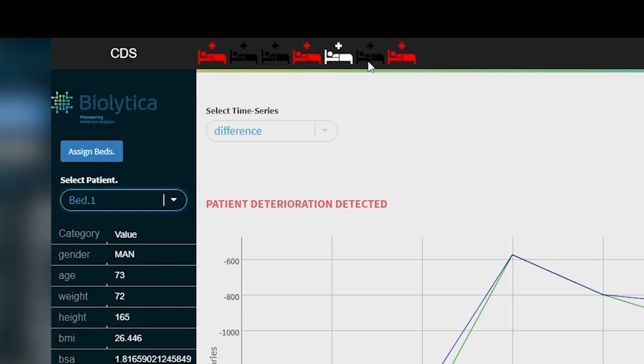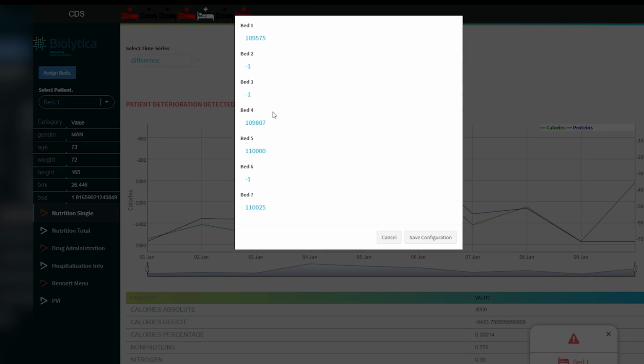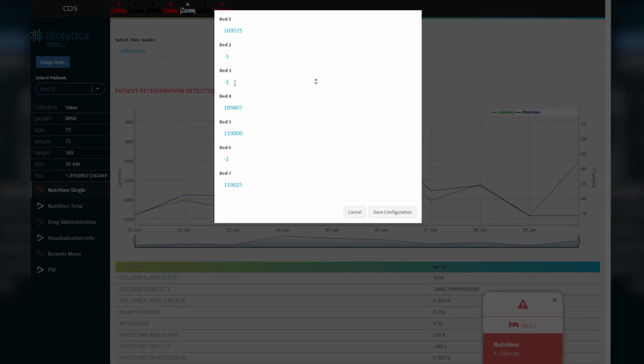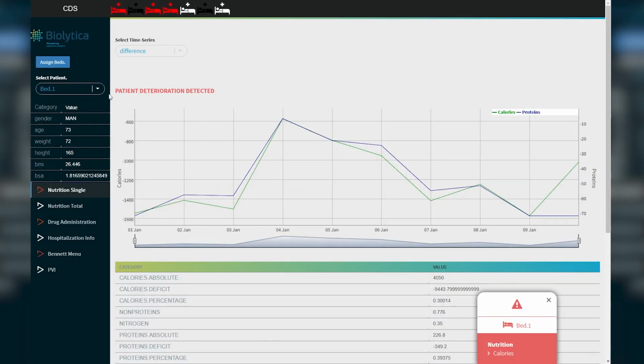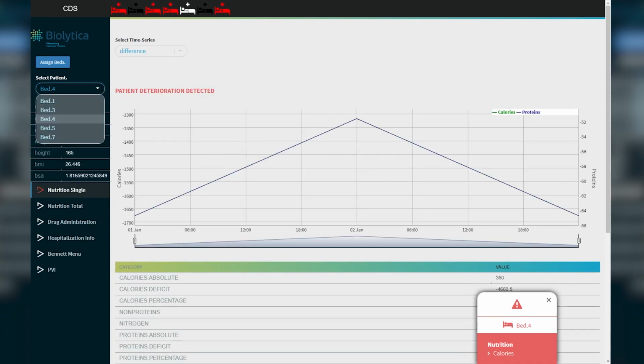When we want to insert another patient in our ICU setup, we bring the pop-up window up, select the bed we want, type the ID of the patient that we want to insert, then click Save. As you can see, right now the files are being fetched and the CDS has been updated to accommodate this patient that we want to set on number 3. This head bar also has a browsing functionality, meaning that we can select a patient by clicking on a bed icon.